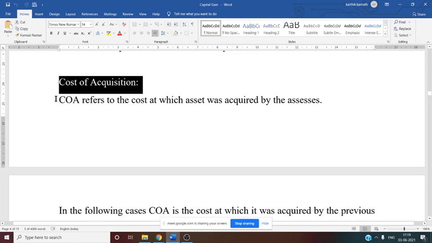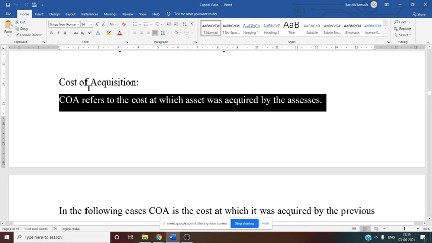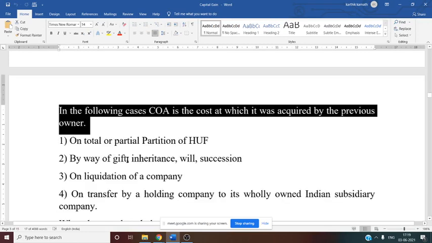COA refers to the cost at which the asset was acquired by the assessee. Or in other words, cost of acquisition is equal to cost of purchase. Both are the same. Now in the following cases, COA, cost of acquisition, is the cost at which it was acquired by the previous owner. That means we have to see here, they have given us several examples.